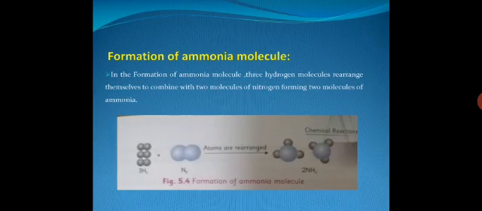And now, the formation of the ammonia molecule. In the formation of ammonia, three hydrogen molecules rearrange themselves to combine with nitrogen N2 and form two molecules of ammonia. In the equation or model, we can see the formation of the ammonia molecule. Three molecules of hydrogen react with nitrogen N2, and all these atoms rearrange themselves and form two